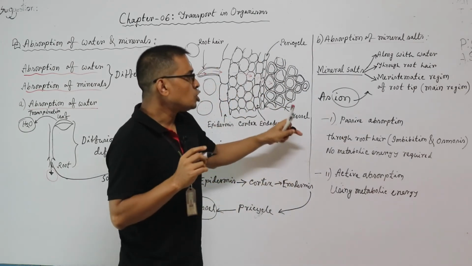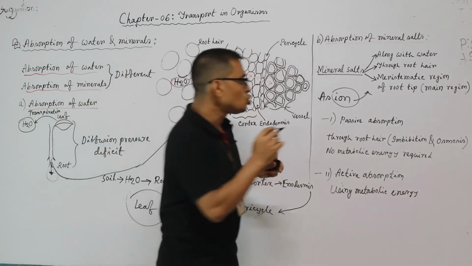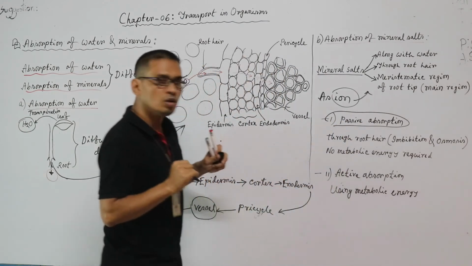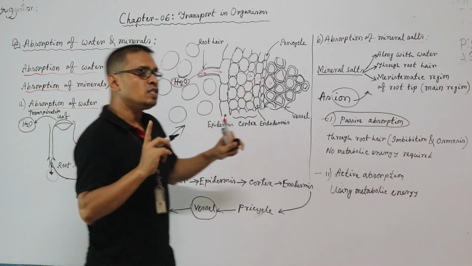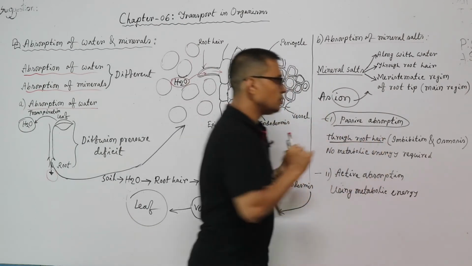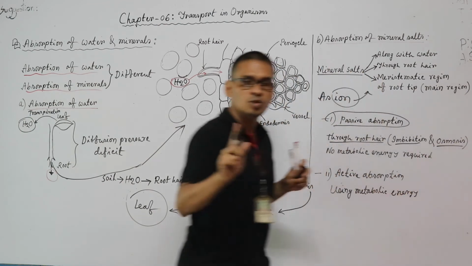And absorption of mineral salts occurs in two ways. Passive absorption of mineral salts occurs through root hair by the process of imbibition and osmosis.